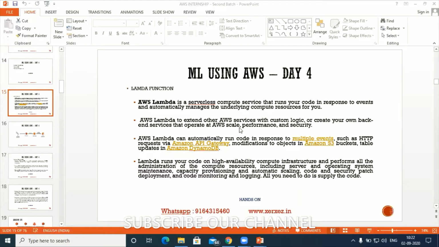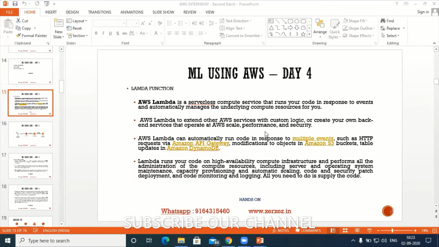Next, it is scalable and the performance is very good. As I told you, just imagine 10 million requests per second. It has that much capacity, which means obviously good performance. Since we are using the cloud, there will be no degrading in performance. Security: there is no question of security either, as it gives a high level of security.